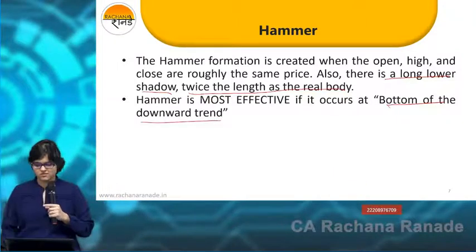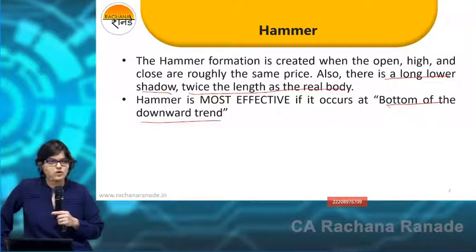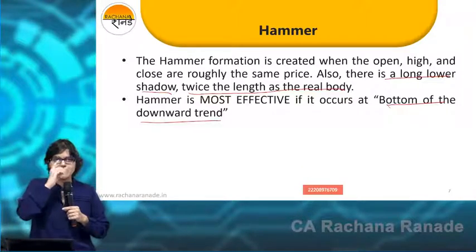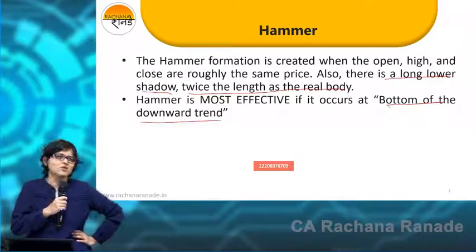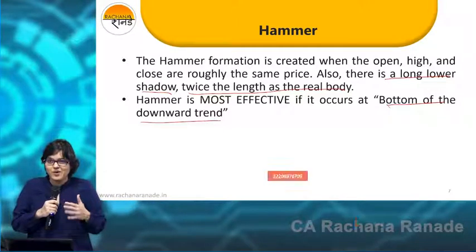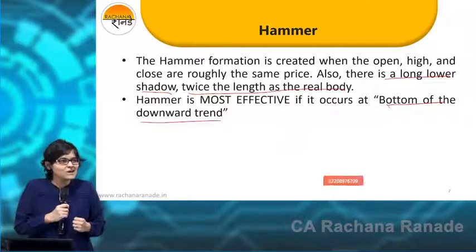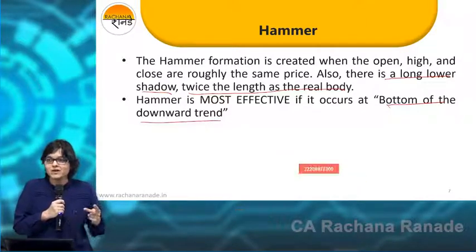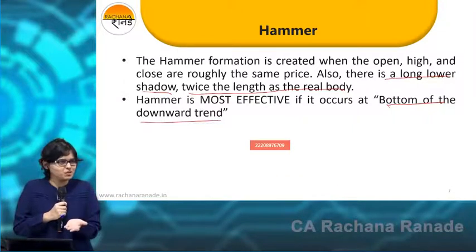Why am I telling you all candlestick patterns which occur near the down move or a downtrend? See, everyone, whenever the markets are going down, you feel like, what will we do now? Markets are going down. In fact, you should feel something exciting. Okay, downtrend is happening. Now I have to check for either a bullish engulfing pattern or a morning star or a hammer somewhere near the bottom. Is this okay?